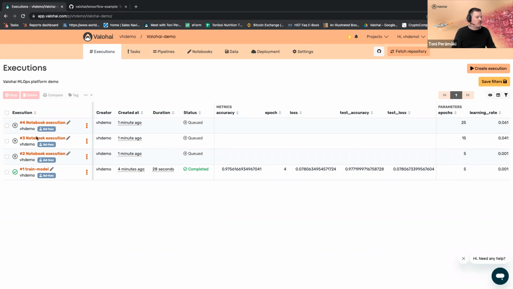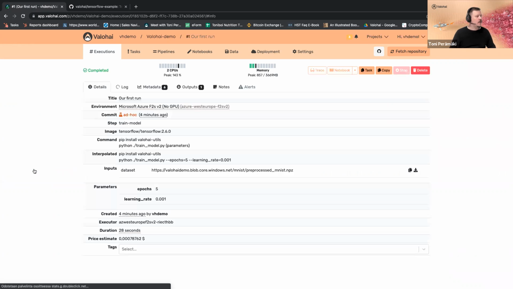The three notebook runs are still in queue because we didn't have that specific type of VMs ready. So Valohai is spinning up the environments as we speak. And whenever the environment is available, those executions are pulled from the queue and run. But while we wait for that, let's look into the number one execution that we already did. And let's name it our first run. Yeah. So let's look into that.